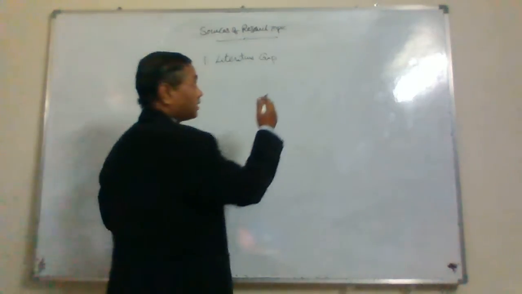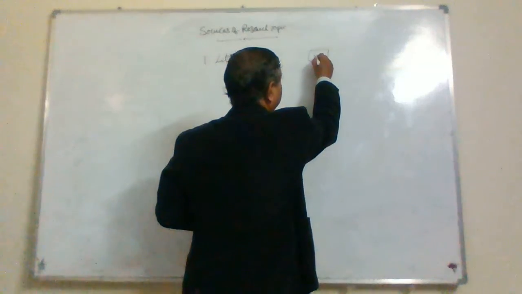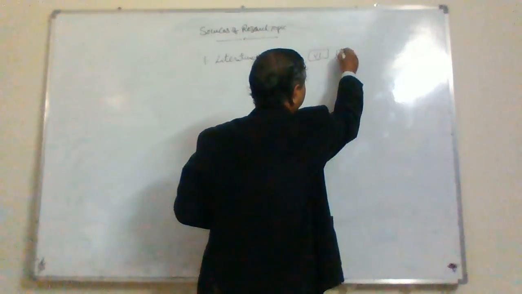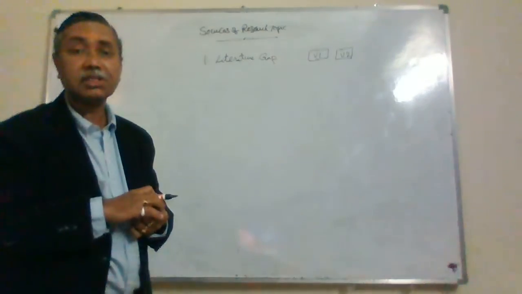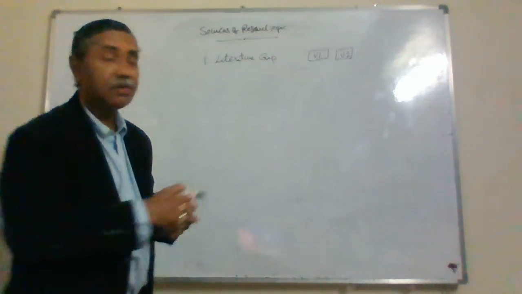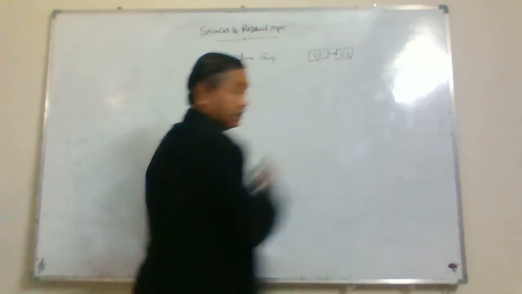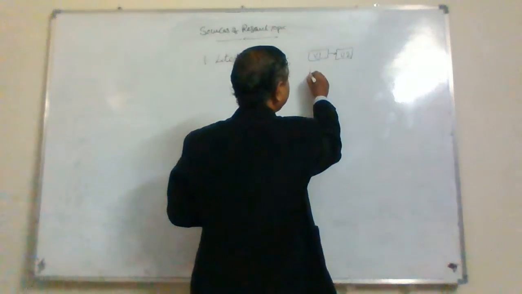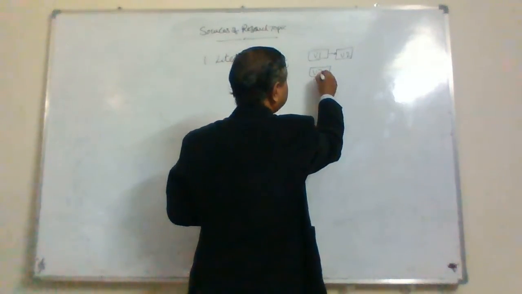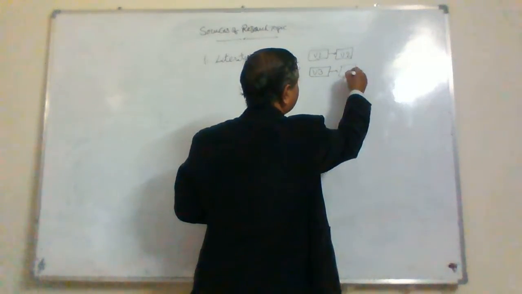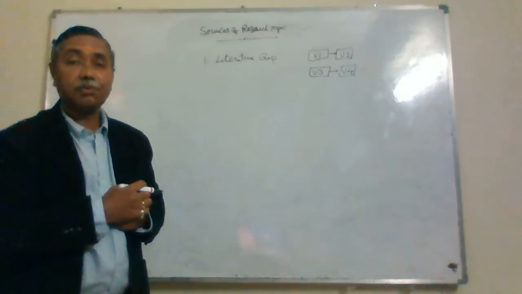Literature gap means, for example, paper 1 has given a relationship between variable 1 and variable 2. Its contribution is finding the association between variable 1 and variable 2. Paper 2's finding, in the literature you gathered, is a relationship between variable 3 and variable 4. This is the paper 2 contribution.